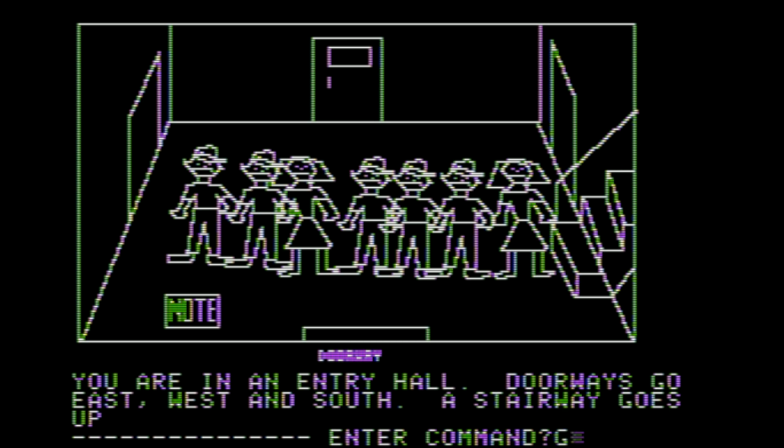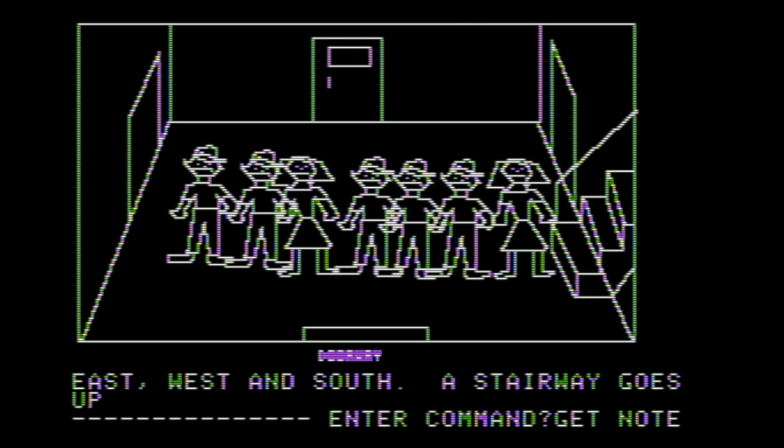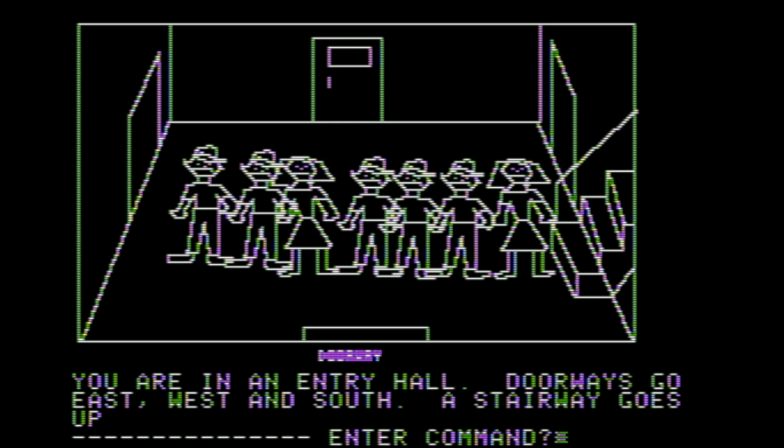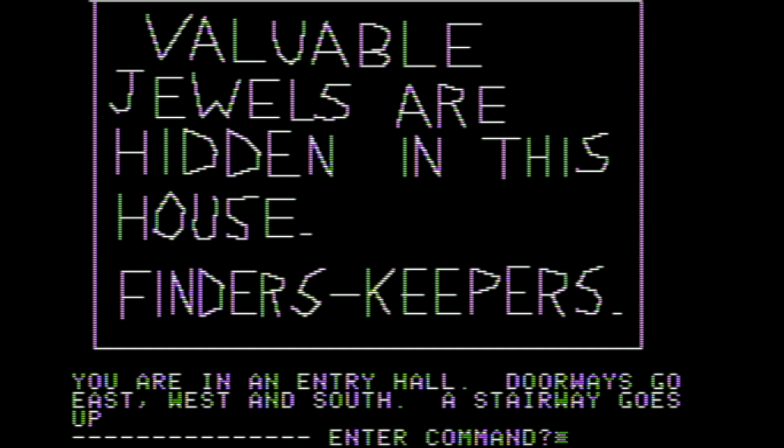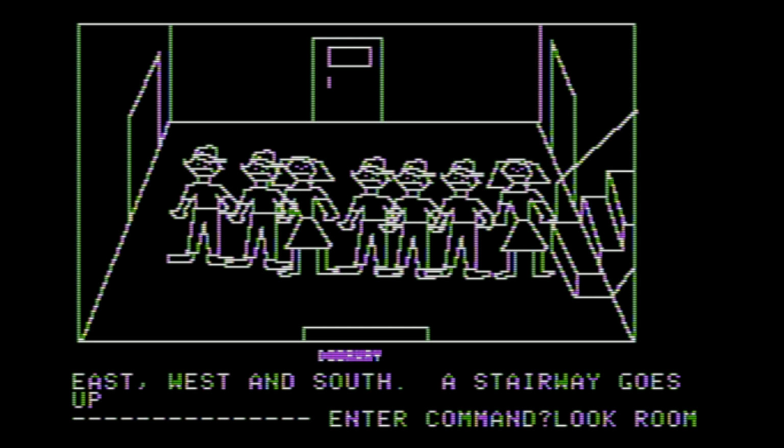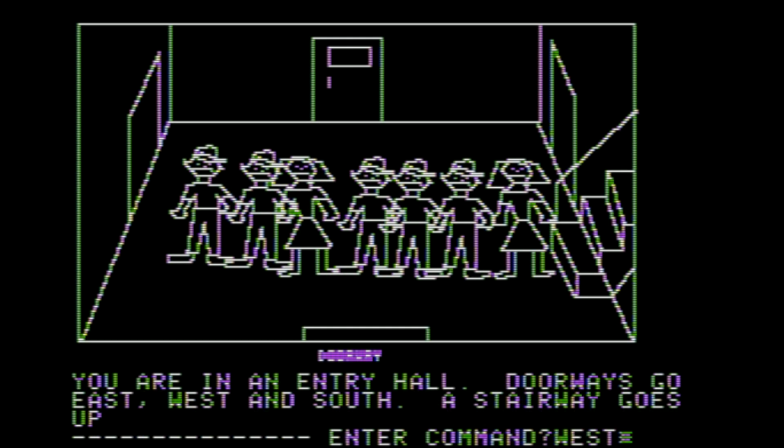All right, let's get that note. It says note, so let's take a look at that. We got the note. Your instinct is probably going to say look note, but don't do that. Read note. Valuable jewels are hidden in this house. Finders keepers. All right, let's go back to the room. And this time we will head west. We don't have to open that door. I don't see a handle or anything. We're just going to head through the open doorway, I guess. We're going to go west.